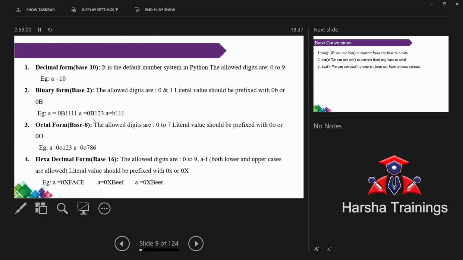So remember, this is not the case of all being valid. Here in these examples, we have both valid and invalid. We have to identify. First, ignoring 0b, 1111 is valid. The next one, 123, is invalid. Why? Because the number must contain only zeros and ones. The last one, 111, is valid. Suppose the next one, 101, is valid.